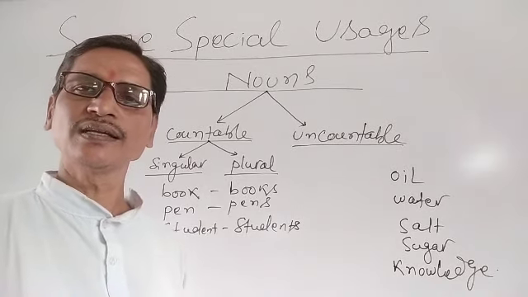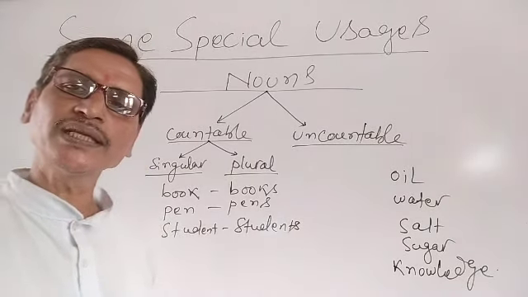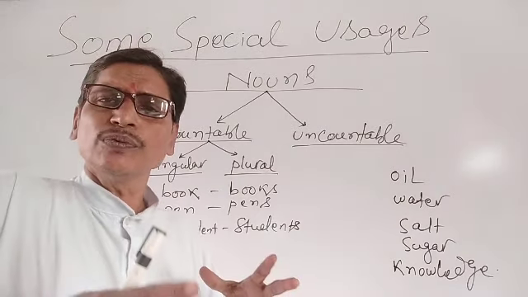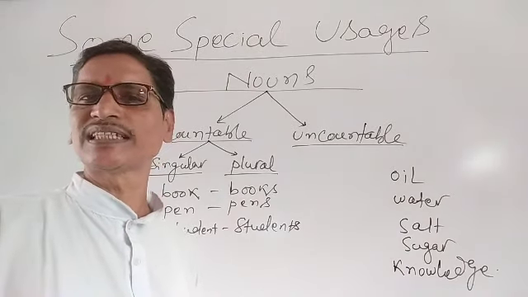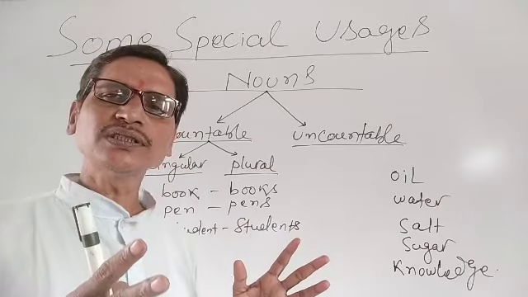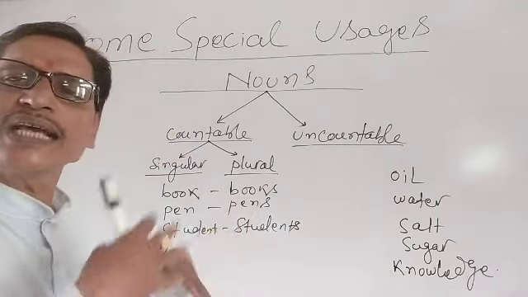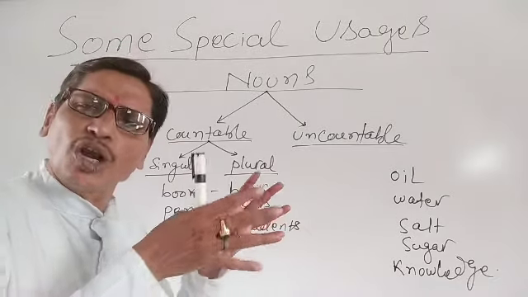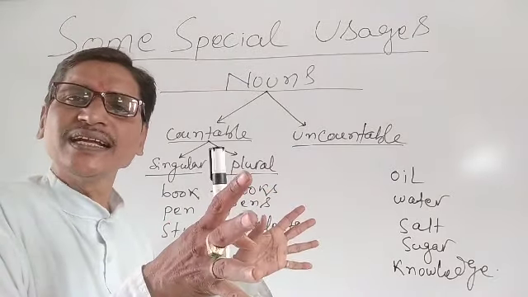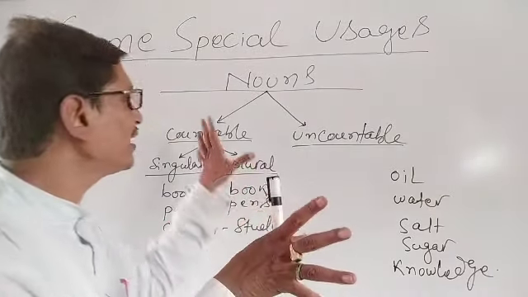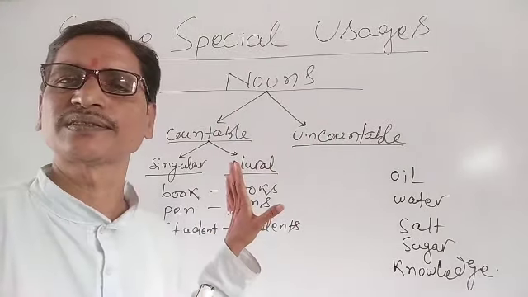Dear students, the nouns which we use in our statements are normally categorized into two divisions.